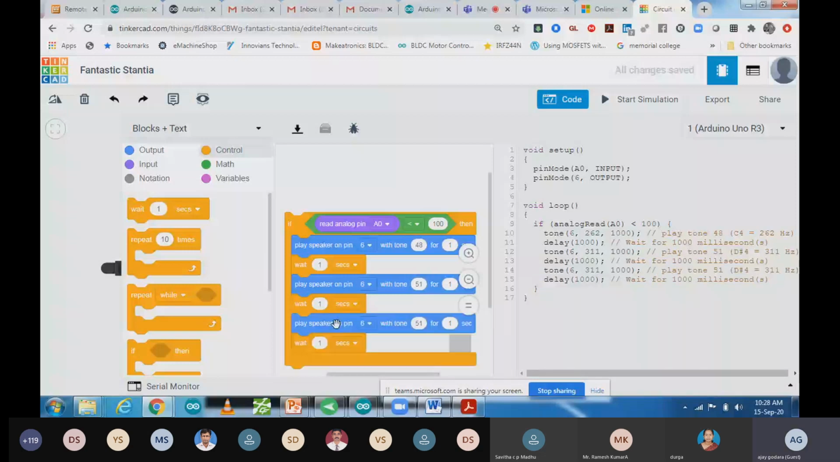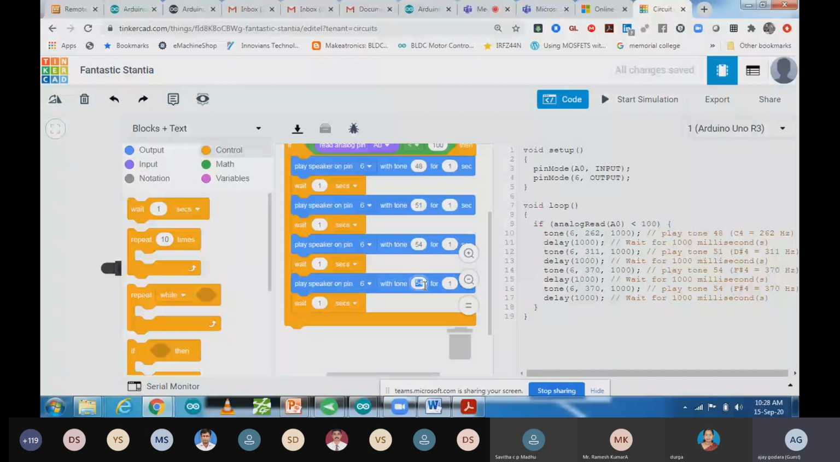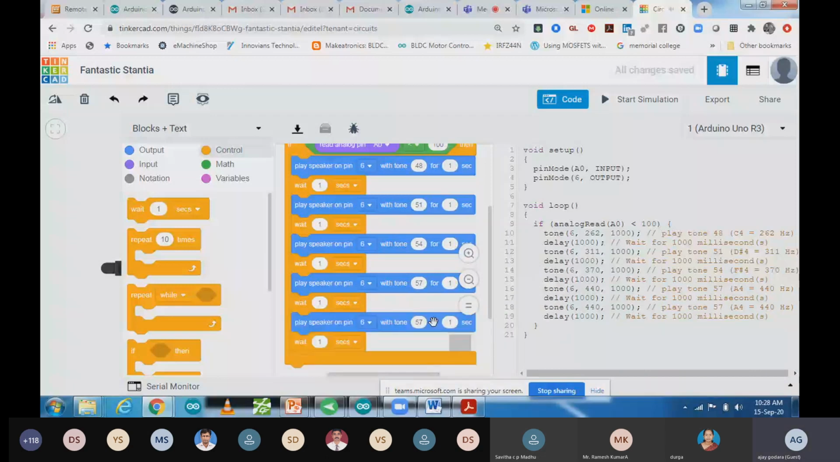You can see that the frequency is also changing to 262, 311, 370. That is the exact frequency over here. So then again, I'm going to duplicate it. So the 4 tones, I'm going to get right now. You can take multiple also. 54 to 57. And if you want to take one more, let me take one more. 60. So that I have taken it.